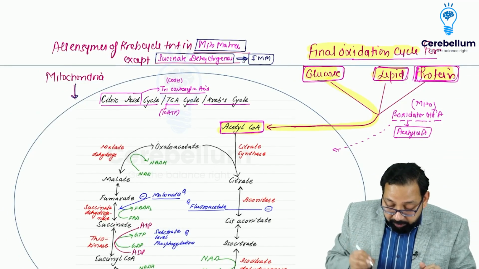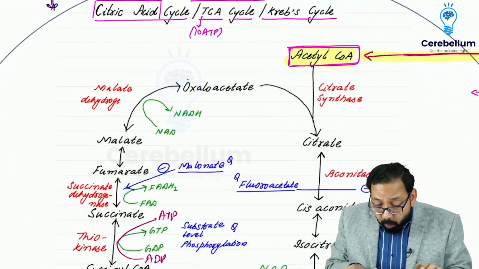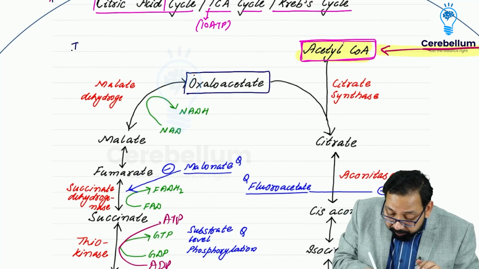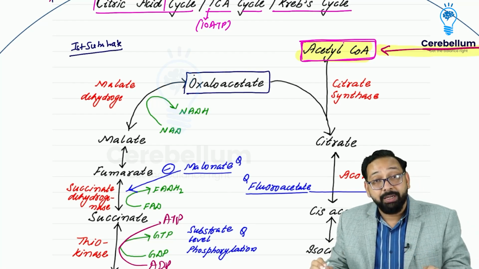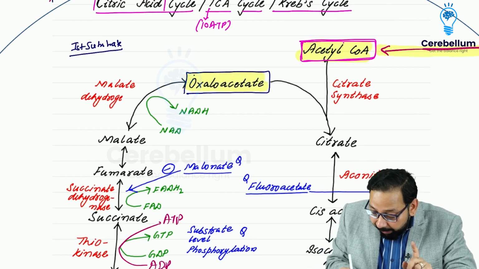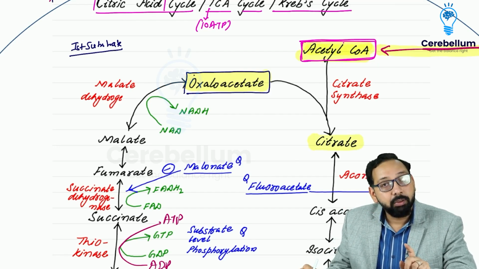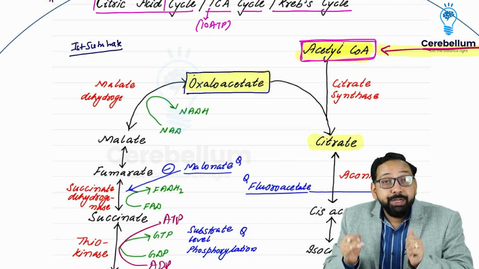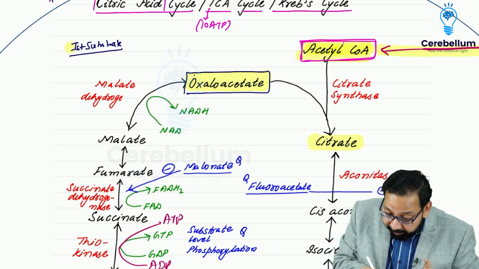So this is the mitochondria, and now we start the citric acid cycle. The starting point is oxaloacetate, the first substrate for the Krebs cycle. Although the first reaction is oxaloacetate binding with acetyl coenzyme A to form citrate, so both are joining together and both are first substrates, I will choose oxaloacetate.